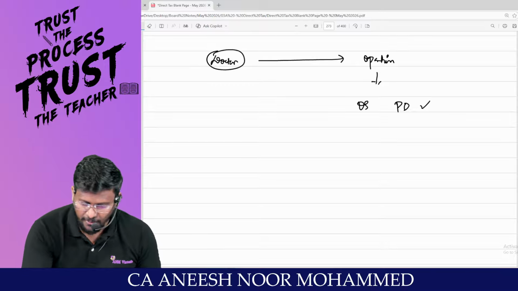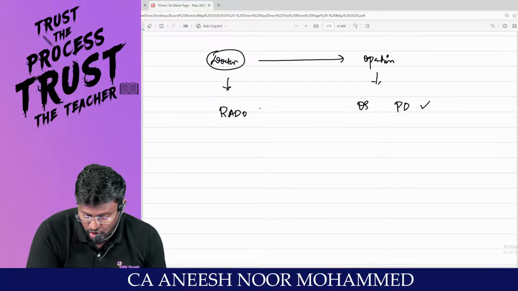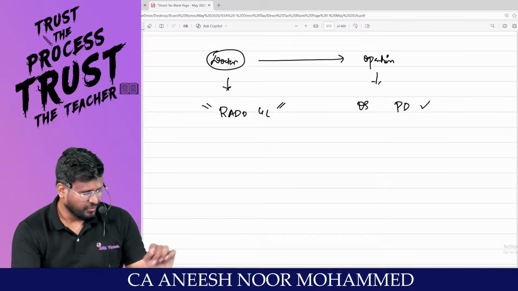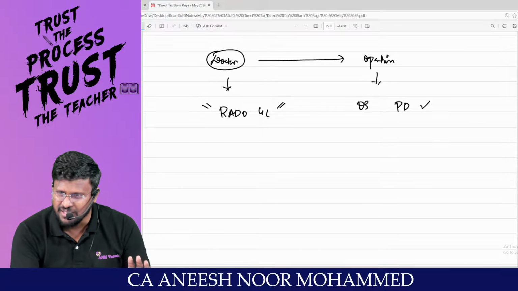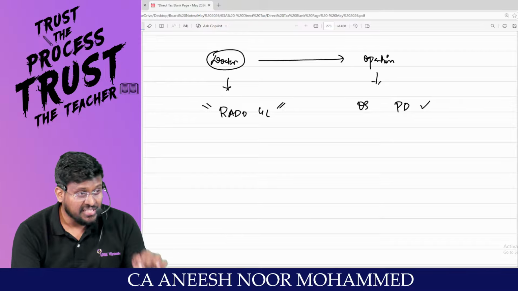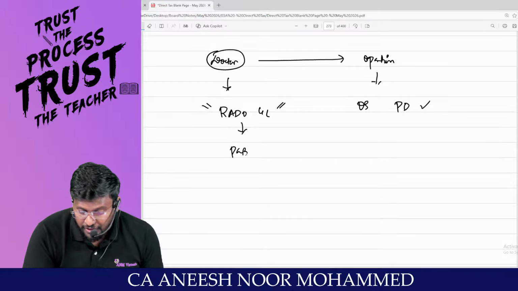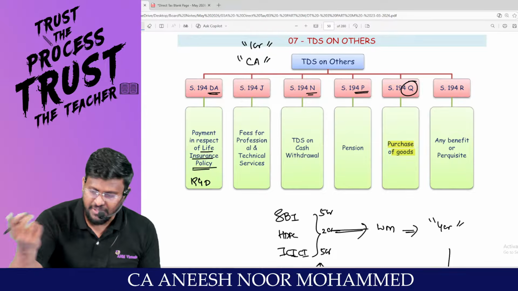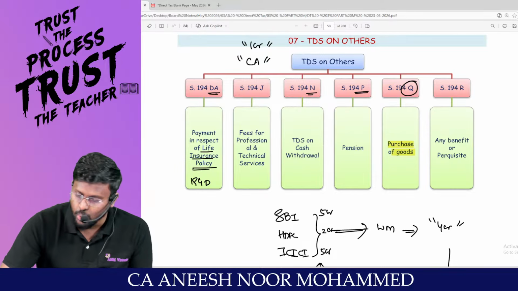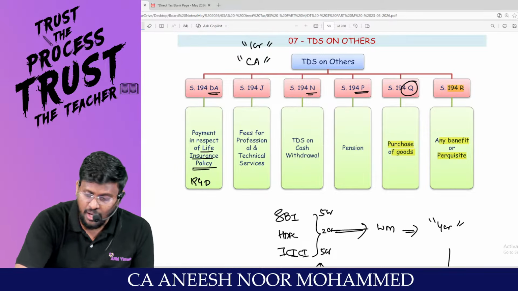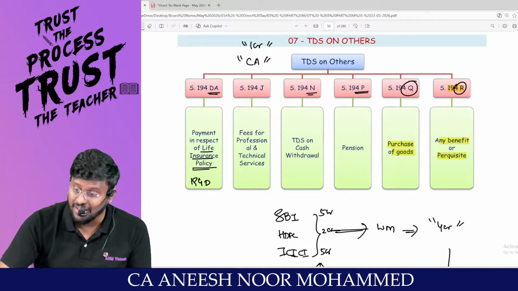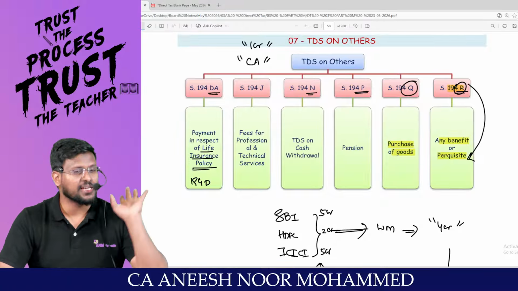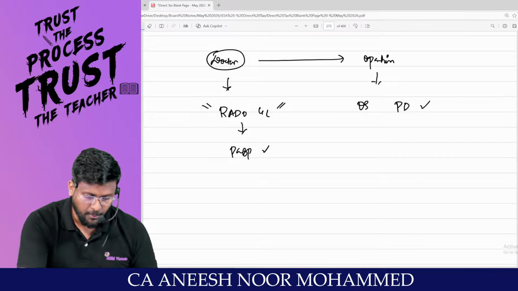To this doctor, you are presenting a Rado watch worth rupees 4 lakh. This guy has got a gift, not from a relative, not on the occasion of marriage. Hello, sir. This guy has got a gift because of his business or profession. It is his profession. Then the person who is giving the gift is liable to deduct TDS under 194R because for that doctor it's a perquisite. Are you all really with me? So TDS has to be deducted under 194R. Come on, man. Other sections.